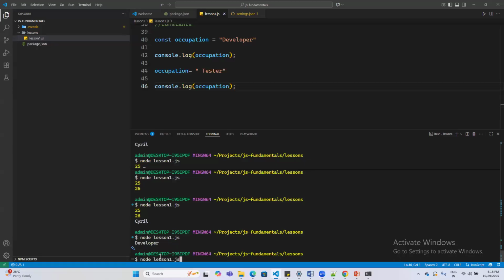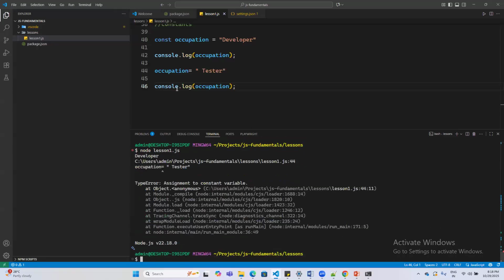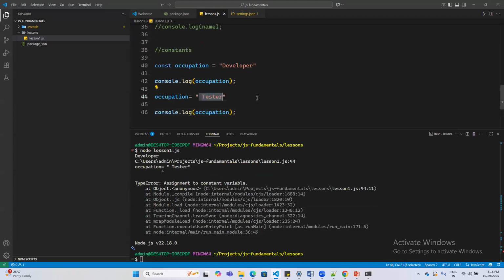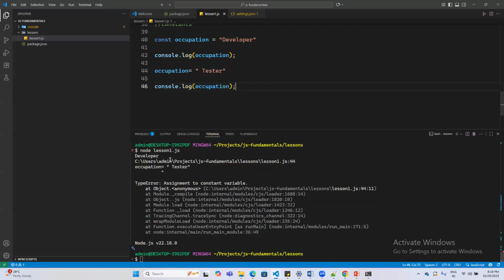But let me rerun the script. You see that there is no issue at compile time. Did you see any issue over here? No, right? JavaScript still allowed me to reassign my value to tester. But at runtime, when I ran this script, only then I saw an issue, and that issue clearly states that in line number 44, this is a very important tool, guys.